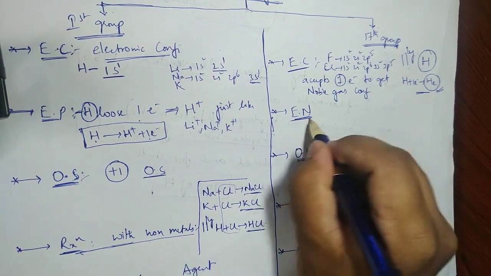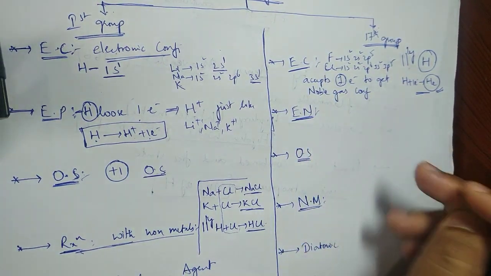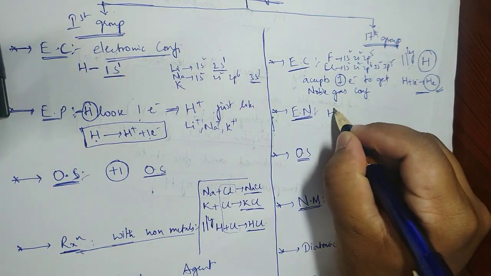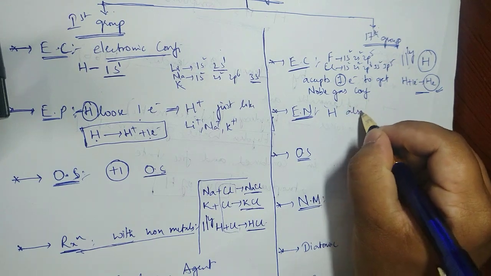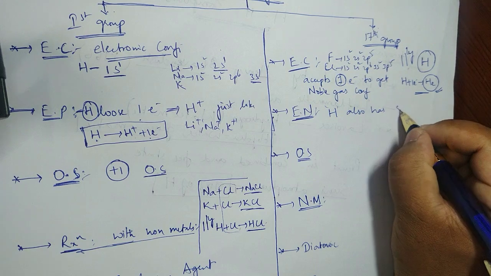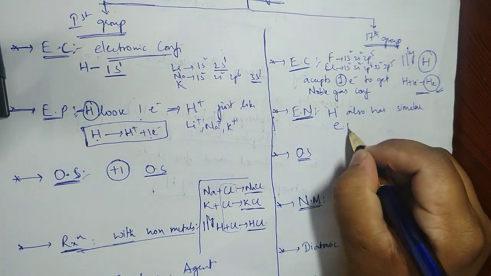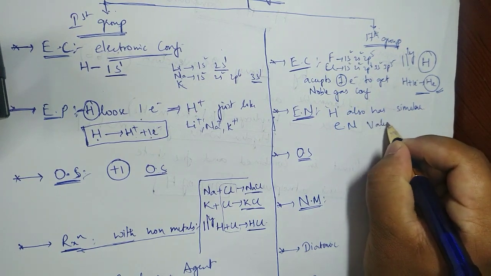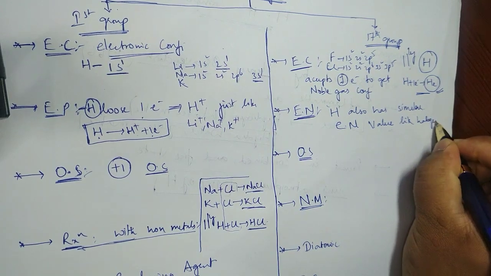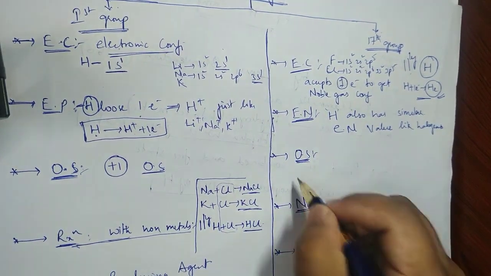Second, electronegativity. When you talk about electronegativity, we have seen that fluorine, chlorine, bromine, iodine, all of them are highly electronegative, and hydrogen also has a similar electronegativity value, like halogens. So that is another point. Oxidation state.